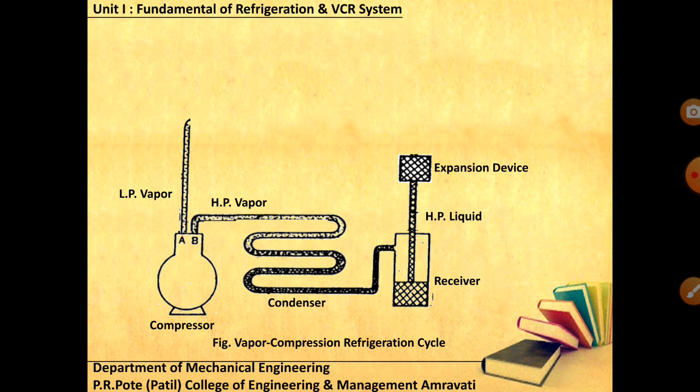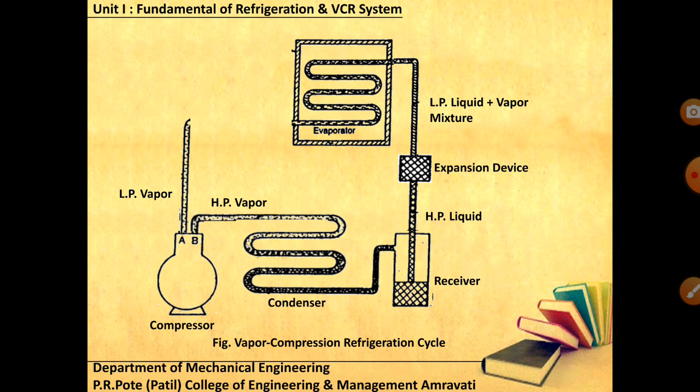At the entry of the expansion device you have high pressure liquid, and after expansion you have low pressure. The low pressure fluid is not purely liquid. When you expand, some vapor droplets, vapor molecules, are also present. So after expansion you have reduced the pressure and got a liquid plus vapor mixture, and this mixture you send to your evaporator.